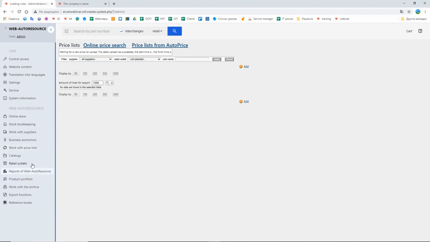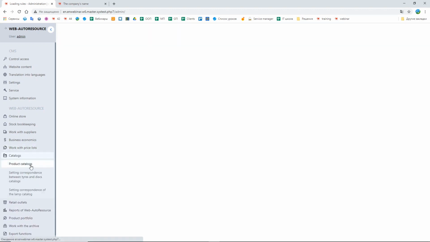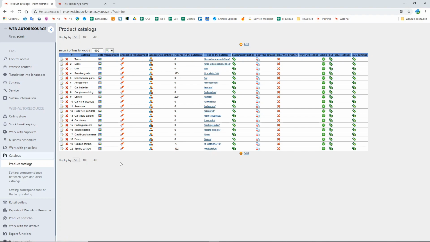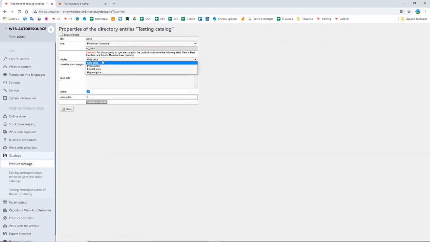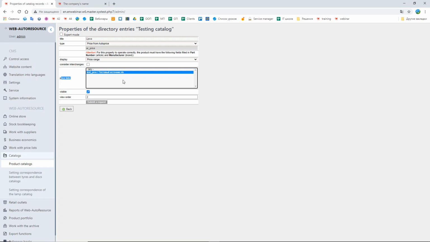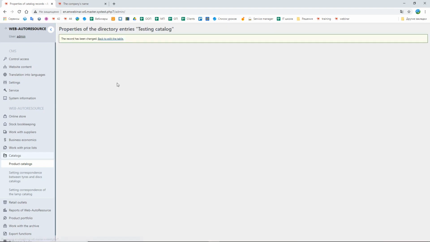In case you have among your price lists different options for the same spare part, you can display one price, for example the lowest priced or the highest priced, or you can display the whole range of the prices, like this. And here in this option, price lists, you can choose among which price lists exactly the system should search for the prices for this spare part, like this.